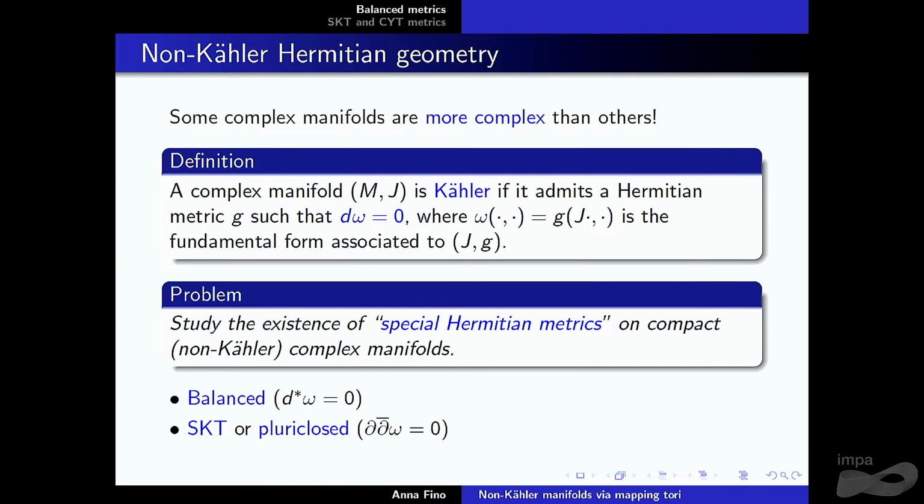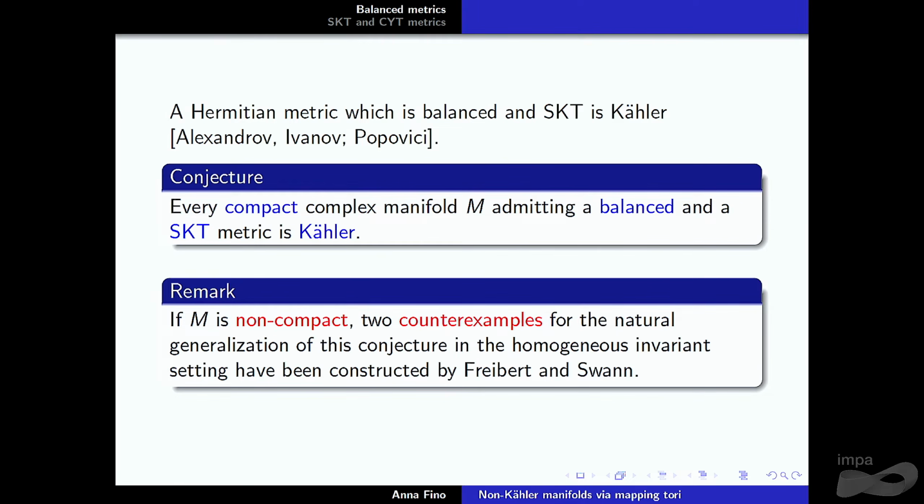So already from here, you can see that the two conditions are in some sense transversal, especially if you impose that your Hermitian metric is both balanced and SKT. I know that people don't like this so much because it comes from physics, strong Kähler with torsion, but the metric is not Kähler. I know that people like pluriclosed more, but SKT is shorter.